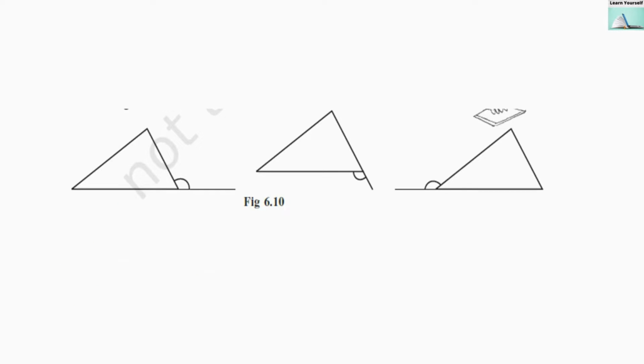Going back to our question, here they have shown us an exterior angle. If I want to draw at the same vertex, then I have to extend this line segment and I am drawing an exterior angle over here. So this is one type of exterior angle at the same vertex. If I extend that line segment, I am going to draw another exterior angle over here. And if I extend the same line segment on the other side, then this is going to be my exterior angle. So exterior angles 1, 2 and 3.